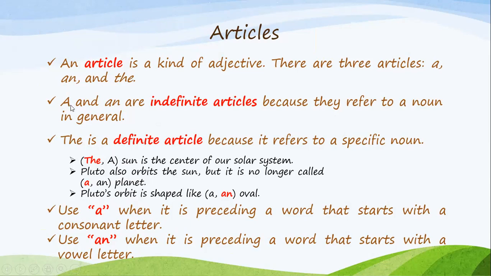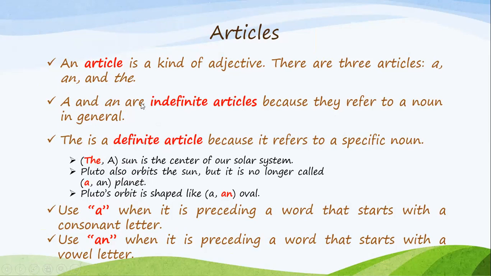So for example, I say I'm going to this school, or this is a planet, or this is an oval table. So we use the a, an, and the with the nouns or before them. Now we have to divide them. A and an are called indefinite articles, and the is a definite article. So again, we have articles that are a kind of adjectives, and we use them before the nouns. And there are only three, a, an, and the.